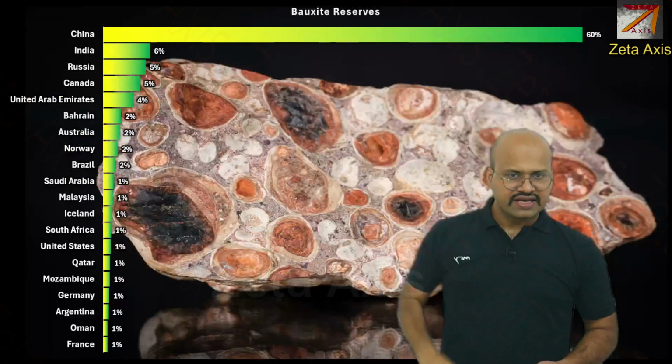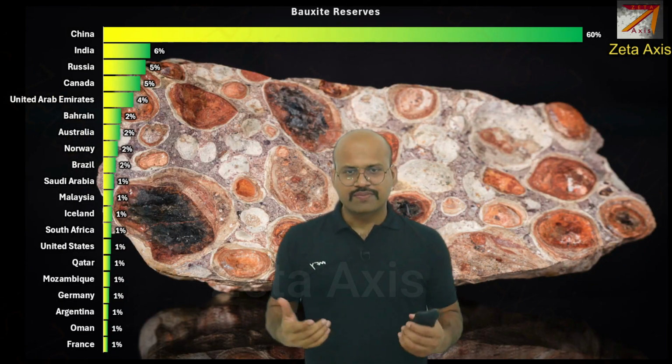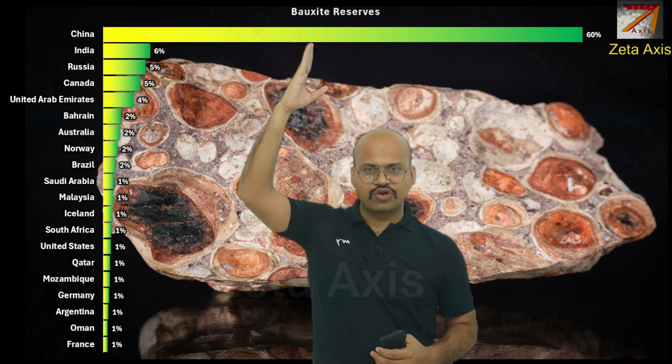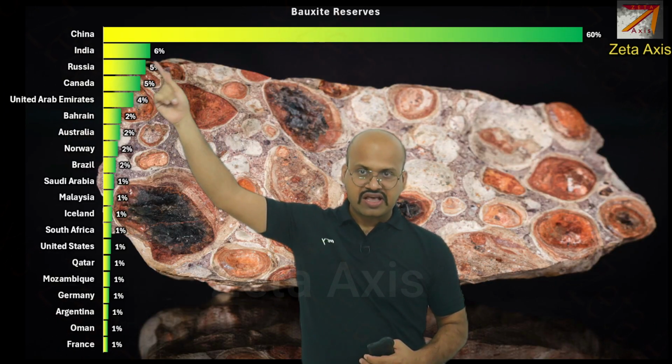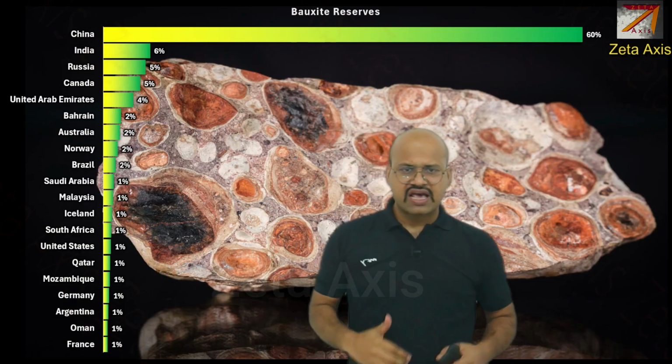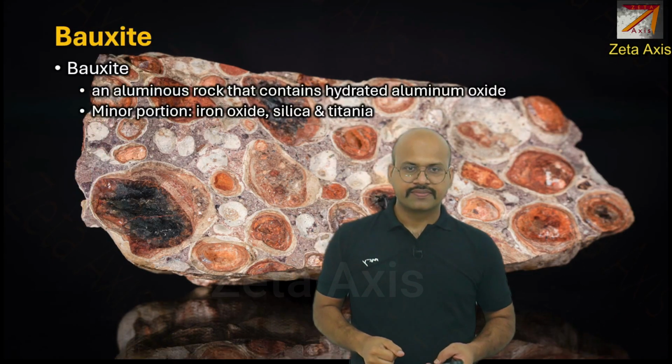Today we are going to discuss aluminum reserves and its production in India. If you see the global producers, then China is the leading producer of aluminum, with India being a very distant second position. China also has the highest aluminum reserves across the globe.